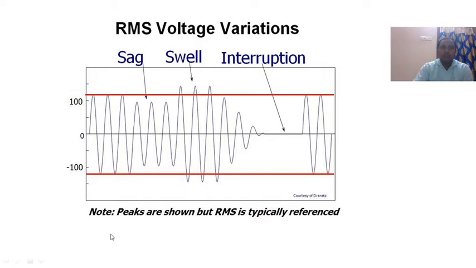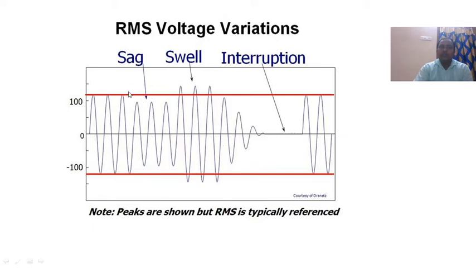So suppose this is a sag. If there is a 100 volts sinusoidal AC system, so this is a sag. Sag means a decrease in magnitude. If the actual waveform is 100 volts, less than 100 volts is a sag. More than 100 volts is a swell. If there is no input, that is called interruption.